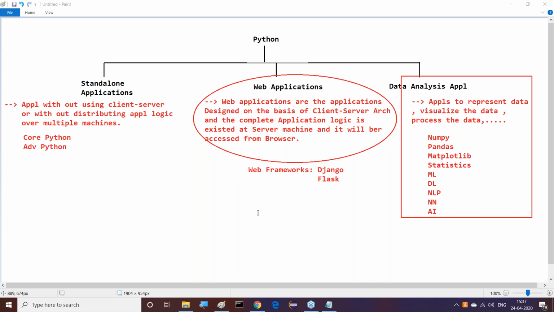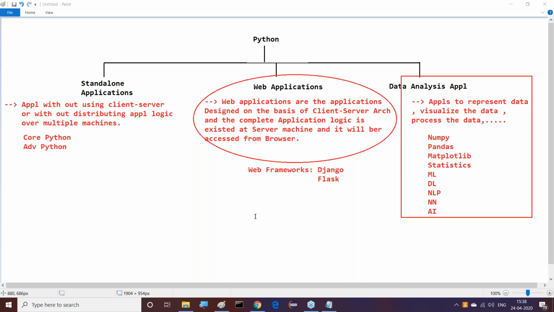Out of these 10 web applications, if I observe each and every web application, in all 10 web applications, 70% of the implementation is very common. Guys, observe this clearly now. 70% of the implementation is very common. Same implementation, no changes from application to application. In 10 applications, 70% of the implementation is common. Understand this point now.